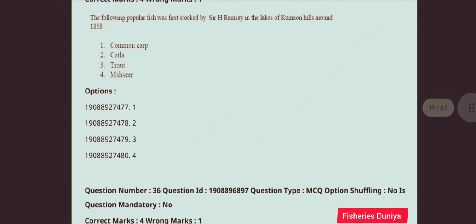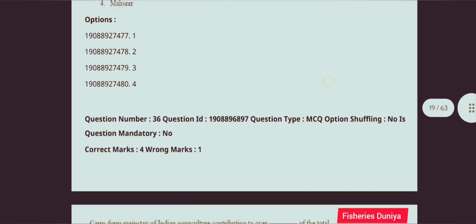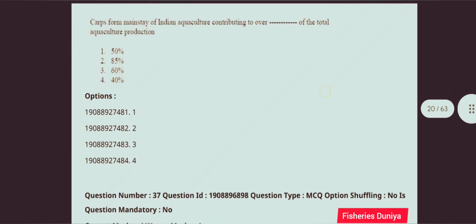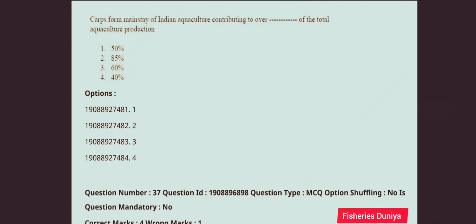Next question, the following popular fish was first stocked by Sir H. Ramsay in the lakes of Kumaon Hills around 1858. So this question is correct answer is option number 4, Mahseer. Next question, carps form mainstay of Indian aquaculture contributing to over of the total aquaculture production. So this question is correct answer is option number 2, 85%.